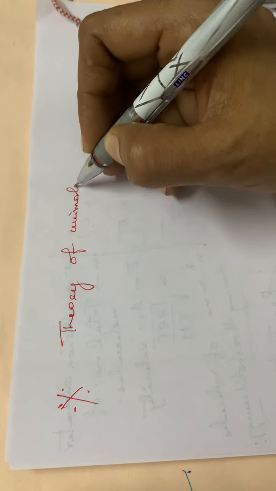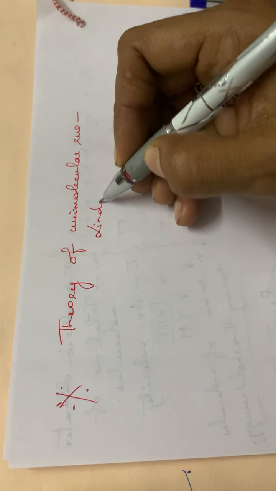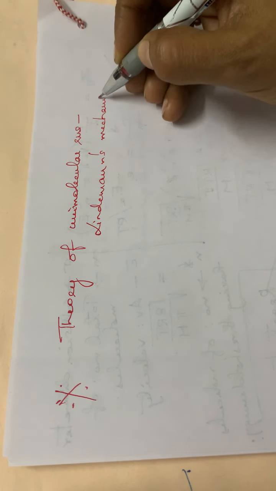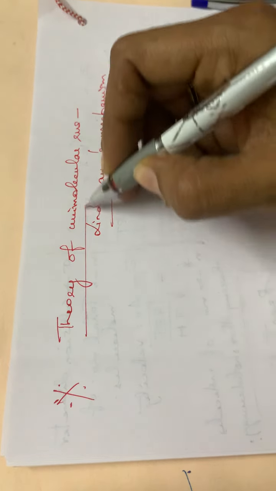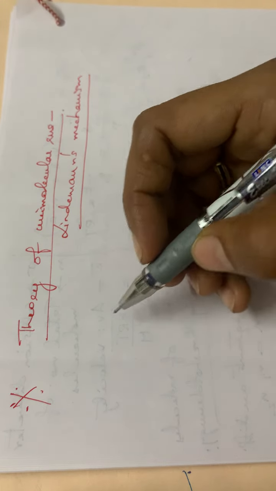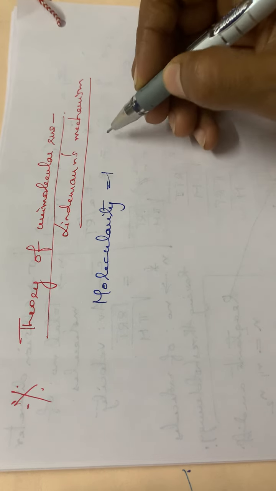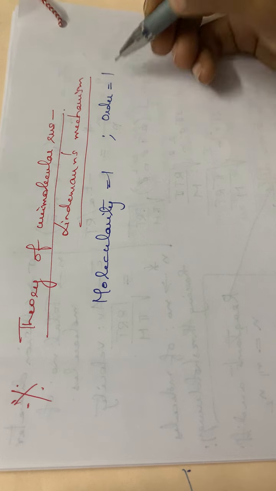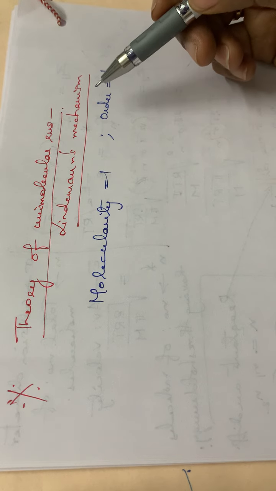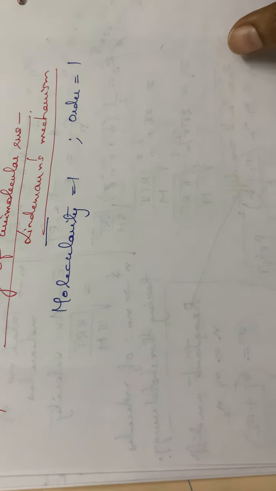The theory of unimolecular reactions, that is Lindemann's mechanism. Unimolecular reactions means we will be considering reactions with molecularity equal to 1, and automatically the order will also be equal to 1. So this theory of unimolecular reactions is based on Lindemann's mechanism. It is also very important. Please don't skip these two portions.